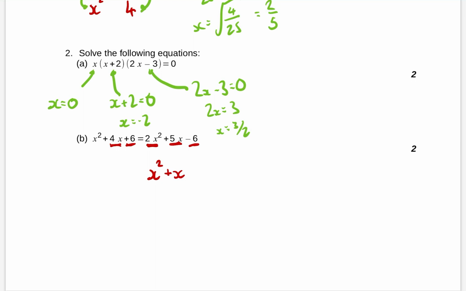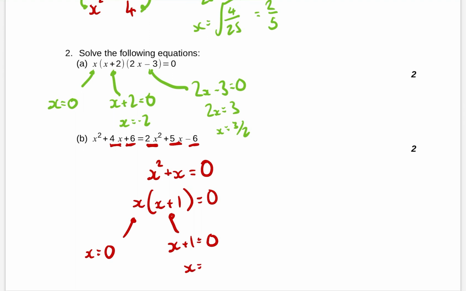6 take away 6 is 0. So I ended up with x squared plus x equals 0. Then you have to factorise it, and then we draw our solutions. So either x equals 0 or x plus 1 equals 0, in which case we've got -1 is our other answer.